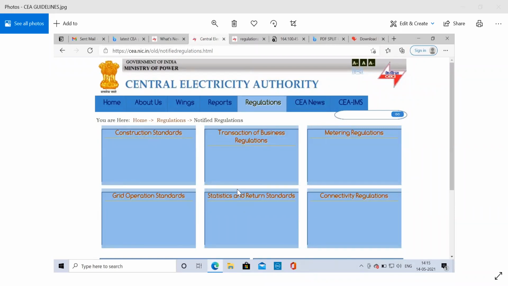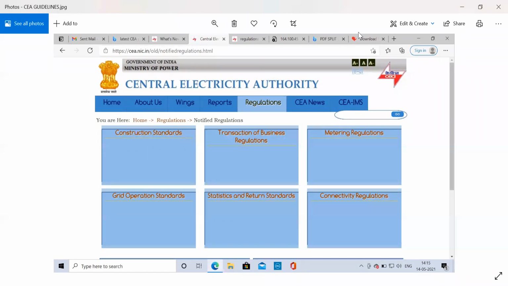Actually, in this CEA there are various regulations, like construction standards, transaction of business regulations, metering regulations, grid operation standards, statistics and return standards, and connectivity regulations.